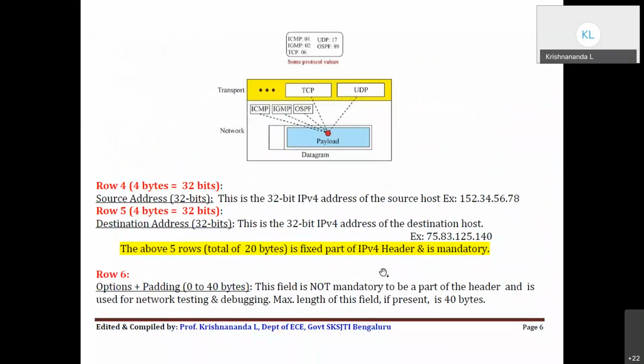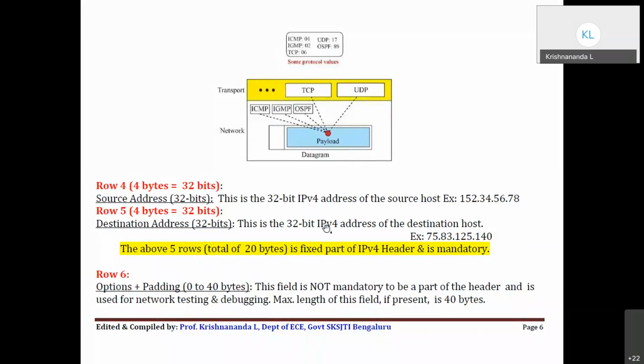Then this is the protocol set what we said. So this is your IP. TCP will use IP, UDP will use IP, ICMP will also use IP, and many other protocols will use IP. Each protocol will have some number. One or two you can remember: if TCP is using IP, the protocol field will have 06, and if UDP is using IP, the protocol field will have 17, something like that.